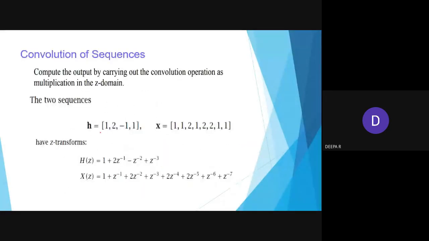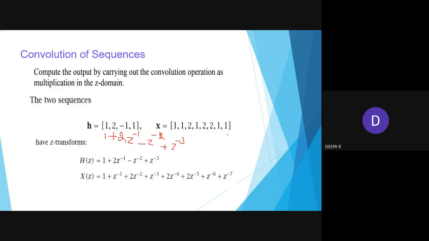Okay, so now you see the h of n sequence and the input sequences. So this is your h of n. I'll be writing it as h of z. That means 1 plus 2 z power minus 1 minus z power minus 3, sorry, 2 plus z power minus 3. Right?